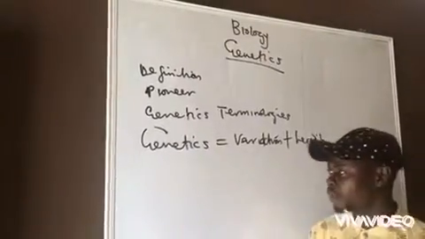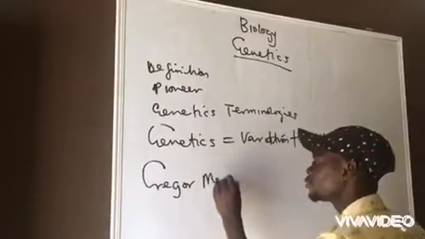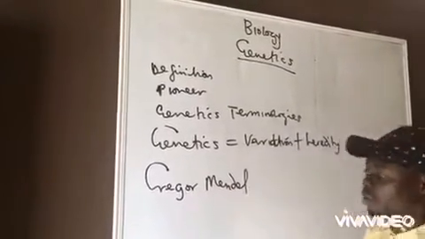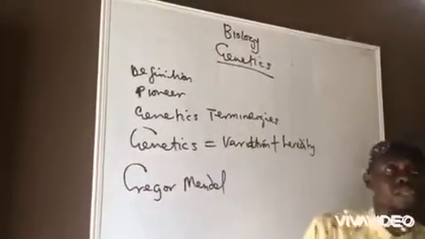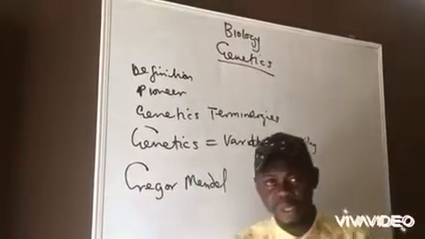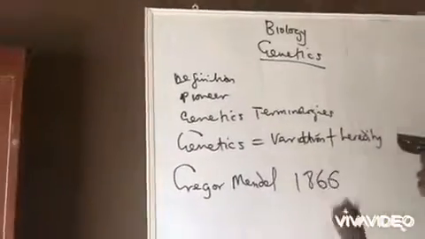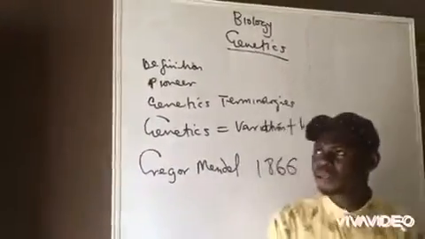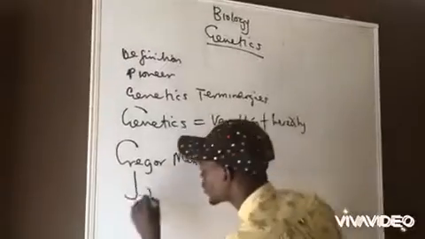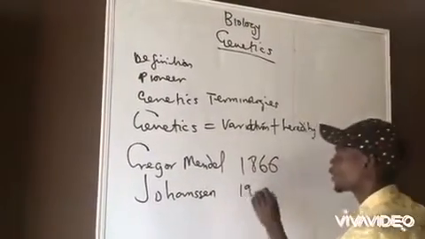We have Gregor Mendel, an Austrian monk. He wrote a lot of papers on genetics, and he worked on genetics around 1866. The other person is Johannsen. Can you remember Johannsen? He also worked on genetics around 1909.